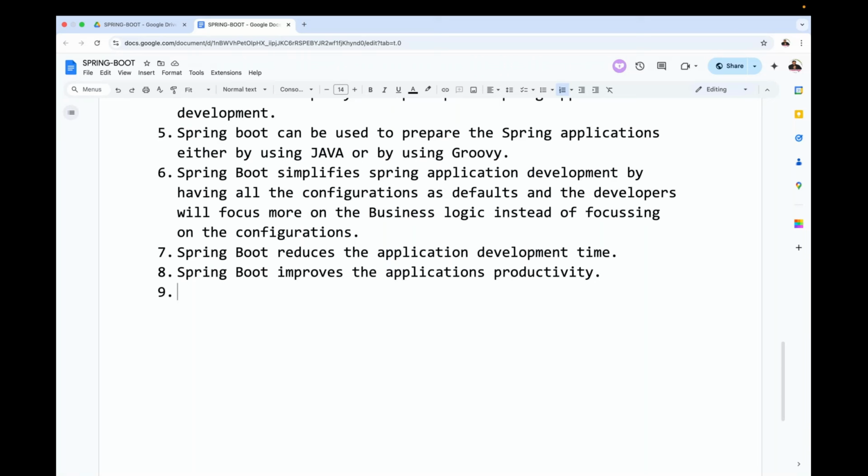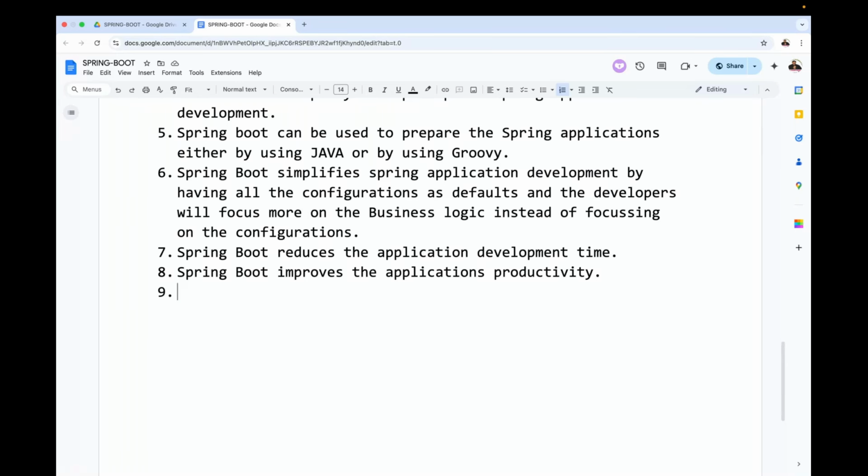In Spring, these many modules are available to integrate with, but to perform this integration, Spring Boot is simplifying. Spring Boot is simplifying the integration of all these components. That's why I'm giving another point. Observe carefully.